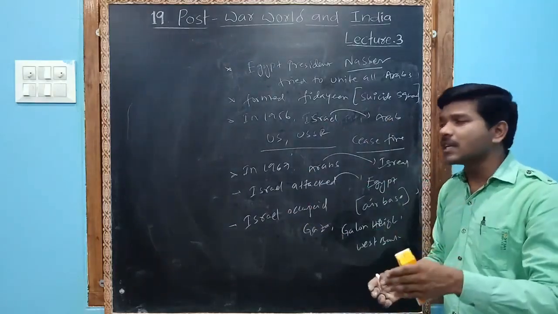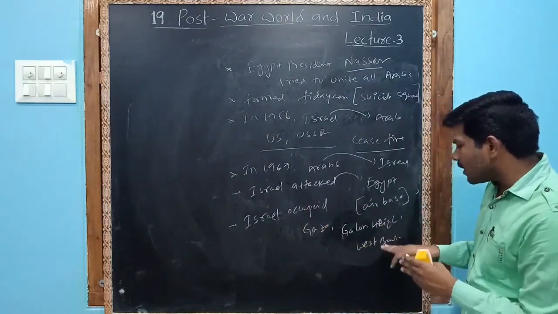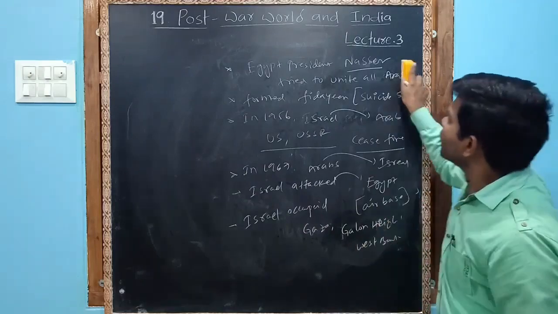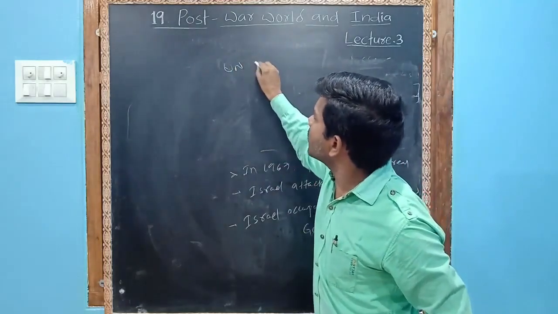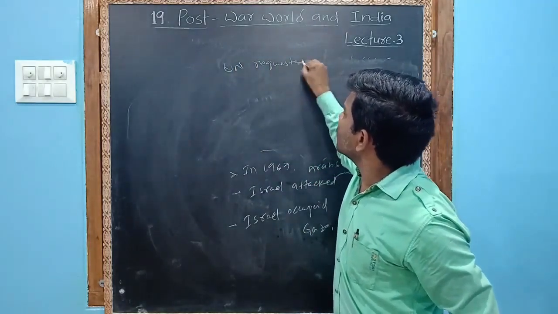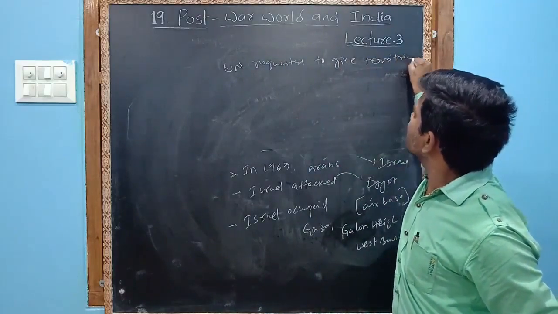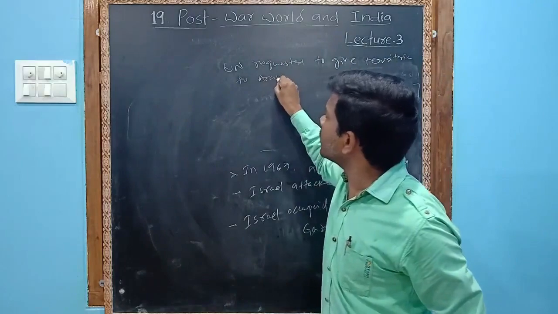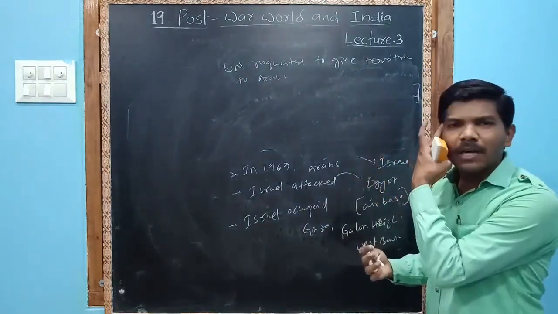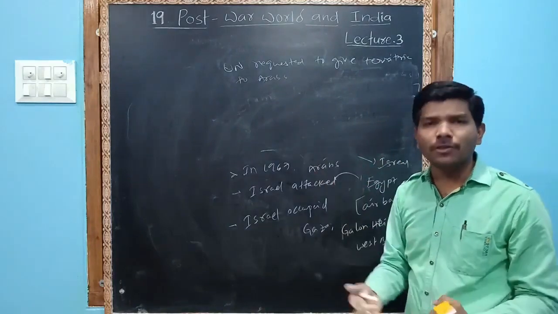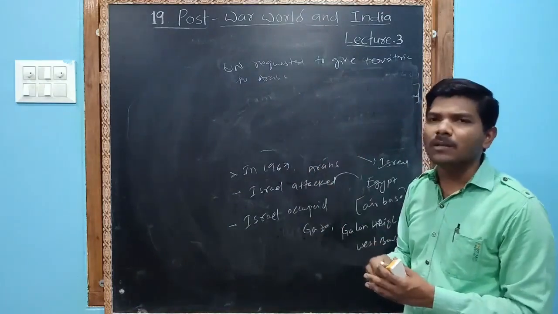Even the United Nations Organization intervened in this problem. Israel occupied Gaza, Golan Heights, and West Bank, but the UN requested it to give the territories back to the Arabs. Israel refused. Israel believed these might act as buffer zones, otherwise the Arabs may attack Israel.